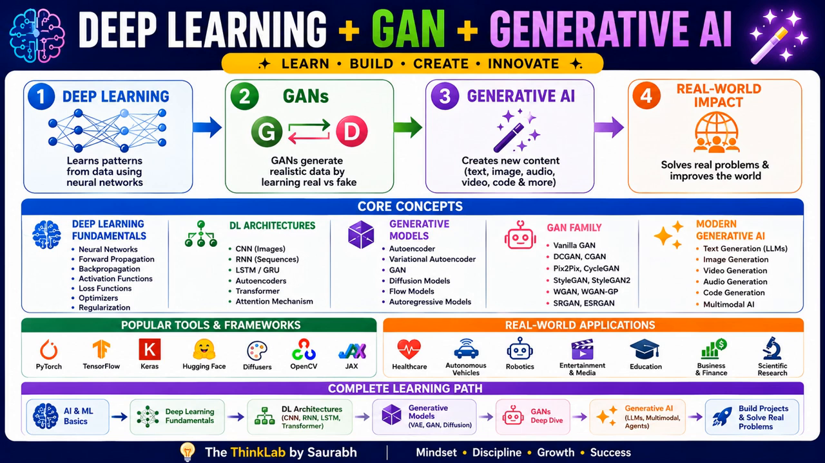So we are coming to the conclusion of this video. Deep learning taught machines how to learn. GAN taught machines how to create realistic content. Generative AI taught machines how to generate entirely new ideas, conversation, image, video, music, and code. This evolution is shaping the future of artificial intelligence, right?